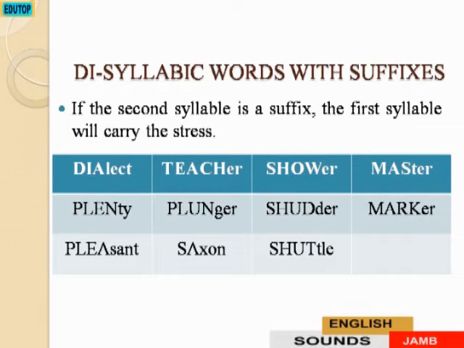Examples: dialect, plenty, pleasant, teacher, plunger, Saxon, shower, shudder, shuttle, master, marker. All these have suffixes behind them, and so they cannot be stressed. It is only the first syllable that can be stressed.